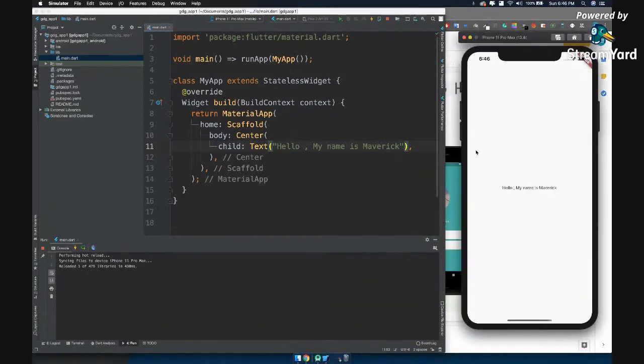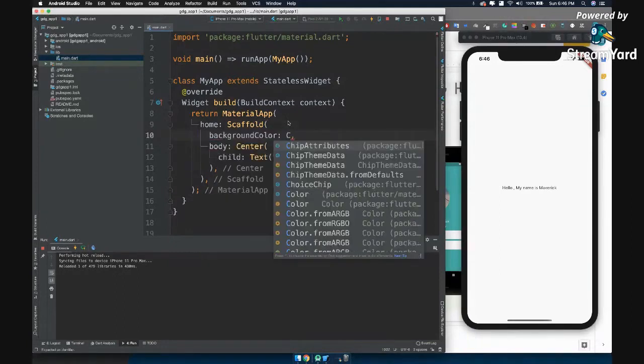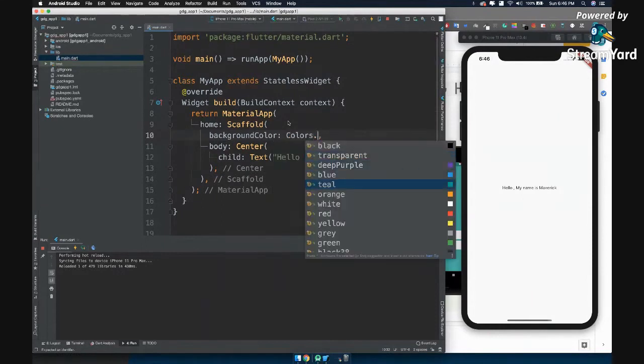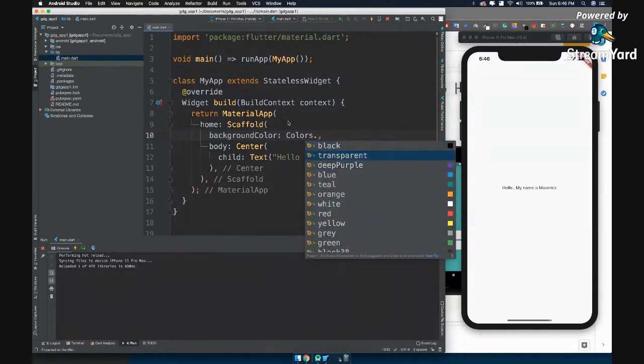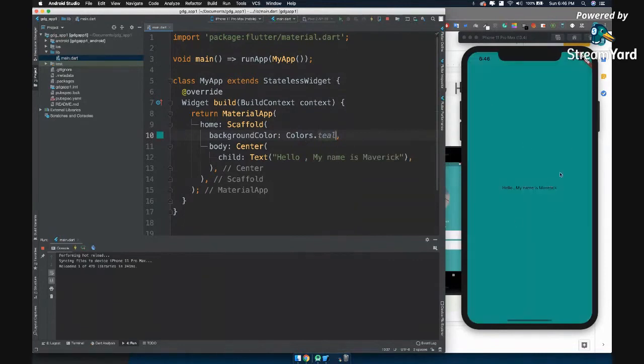All right, so now the background color, if you remember, the background color that we got from scaffold is white. Now, in order to change the background color from white to this greenish, whose property is it? It is of scaffold property. So let's say background color, and how do we give colors? That is Colors dot, and we have all the colors listed. I mean, this is the feature given by Android Studio, right? So let's say teal color, and let's say hot reload again. Now you can see we have given the background color.